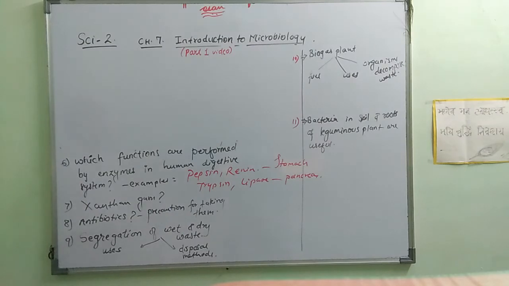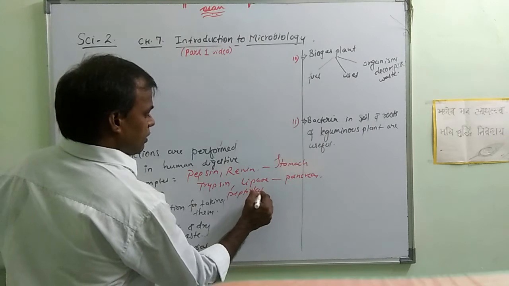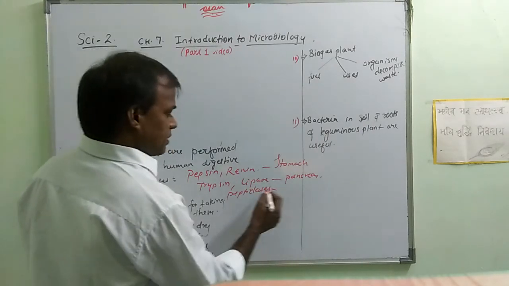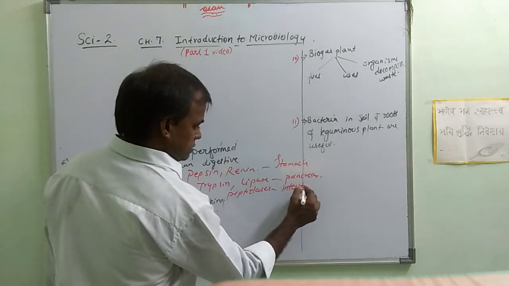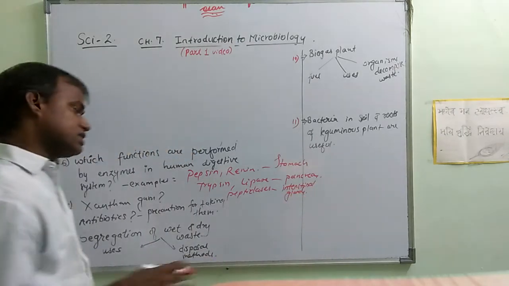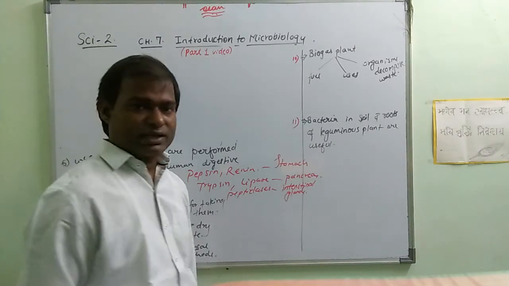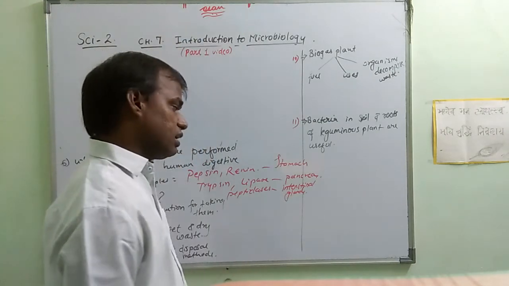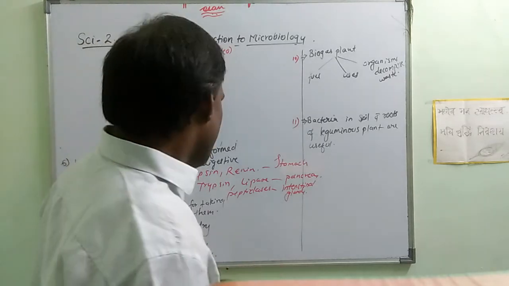Then peptidases and maltases are produced by intestinal glands. So these enzymes are produced, and they are good for catalytic activity, and because of which we can use them as digestive products or digestive enzymes.